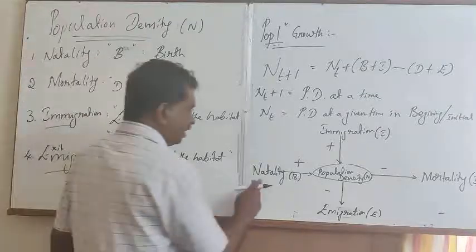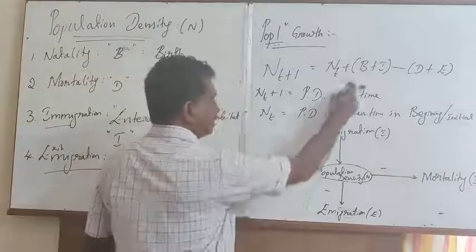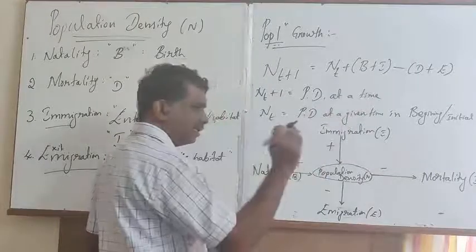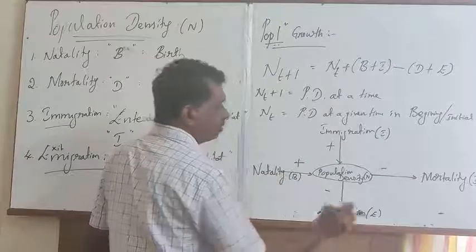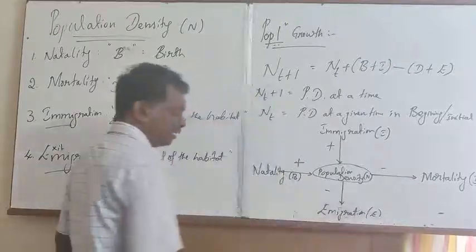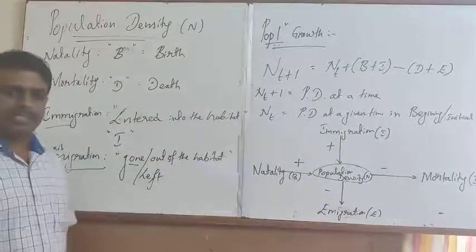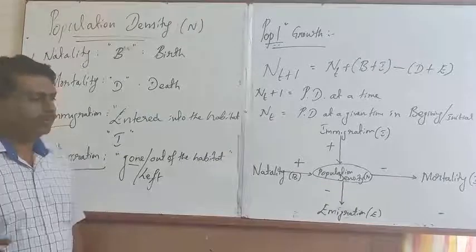In this case, natality and immigration favor the increase in the size of the population. Mortality and emigration lead to a decrease in the size of the population.